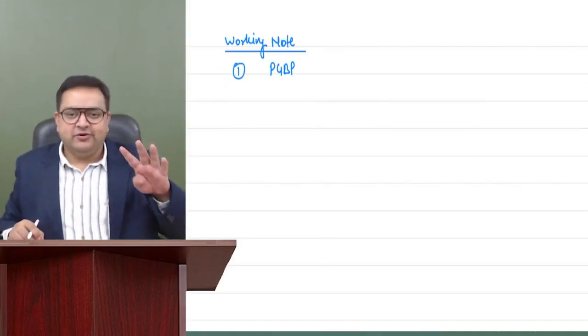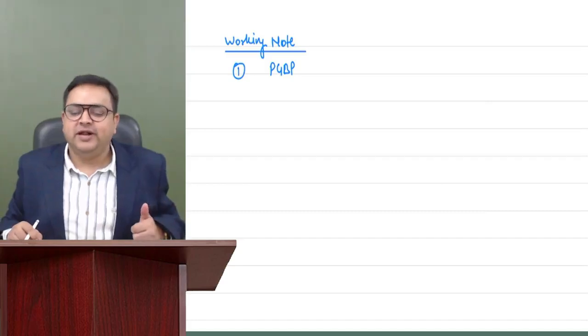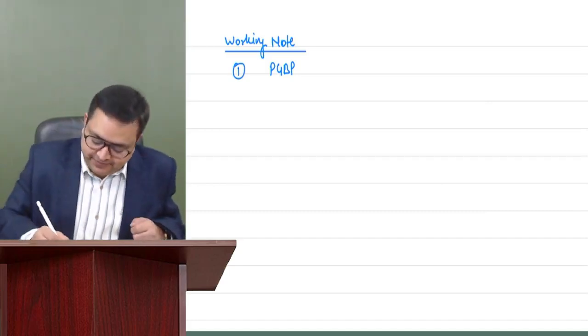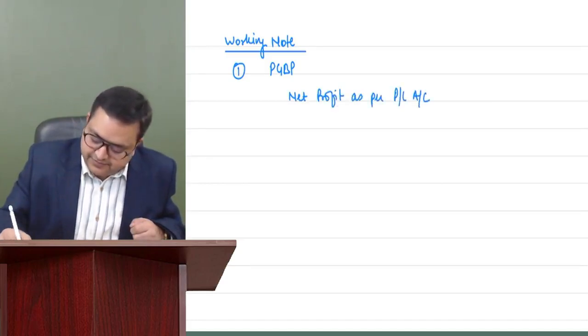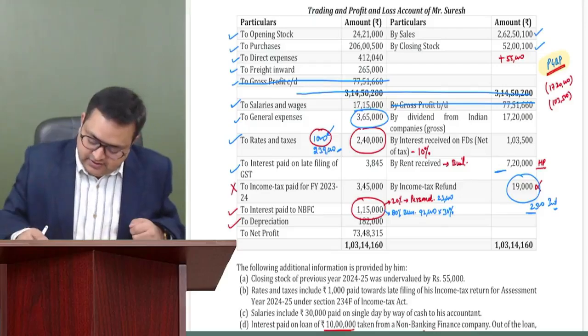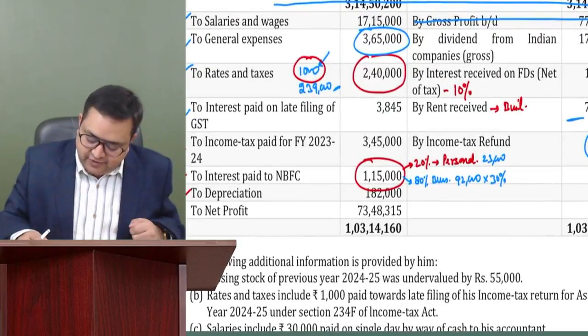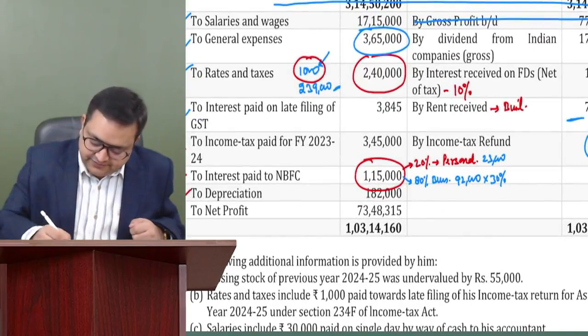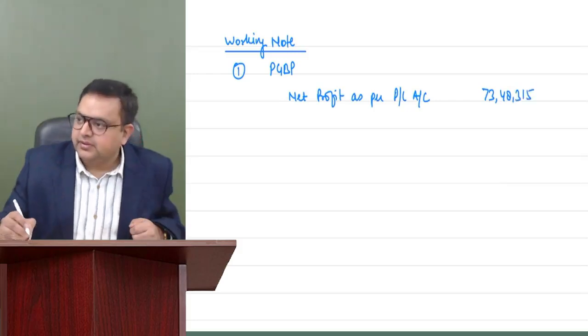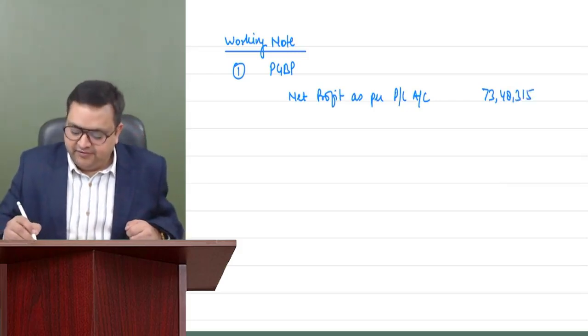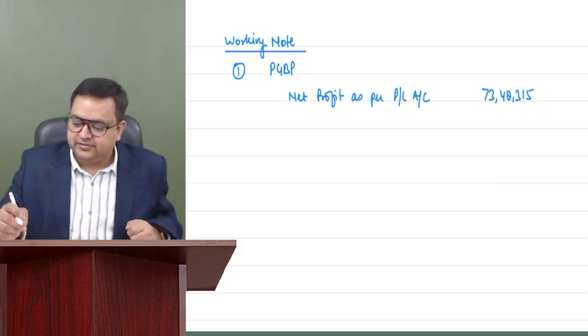PGBP is computed in 4 steps. The first step you all know: net profit as per P&L account, 73,48,315.